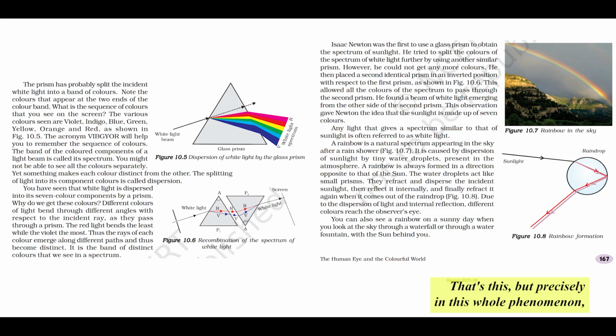VIBGYOR. Got it. That's the spectrum. Precisely. And this whole phenomenon, the splitting of white light into its component colors when it passes through a transparent medium, like a prism, that is dispersion. Okay, but why does it split? Why does the prism do that?